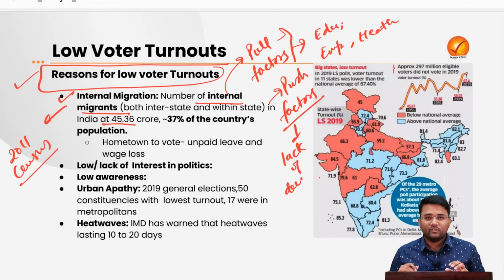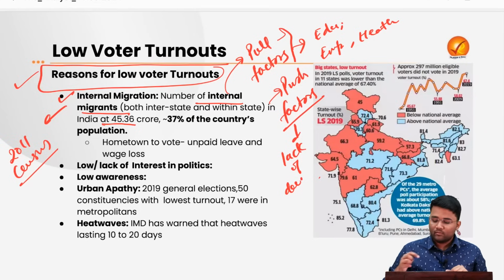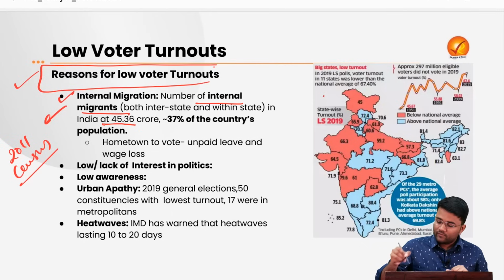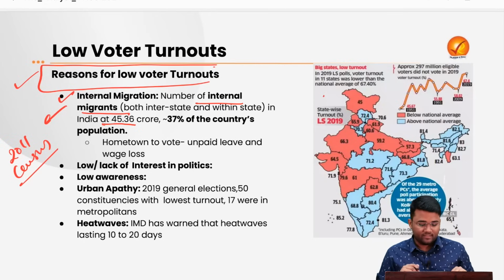For example, the pull factors in coming to Delhi are the good employment opportunities in Delhi and the peripheral regions, and good education resources that are available in Delhi and the NCR regions. So these are some pull factors that drag people into Delhi and the nearby areas.